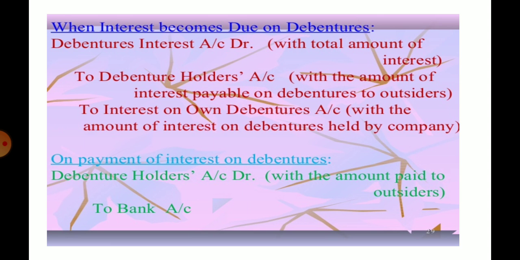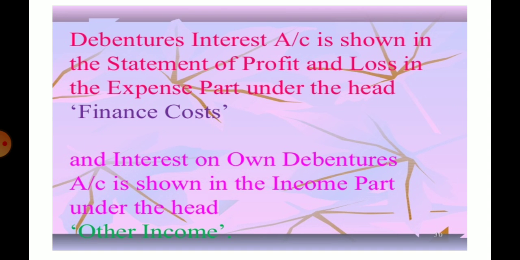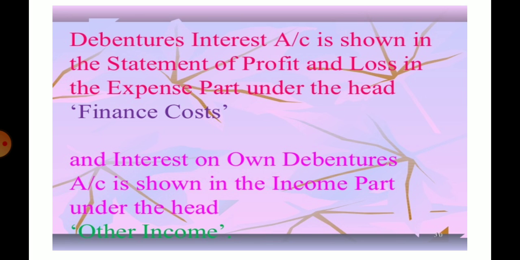On the payment of interest on debenture, debenture holder account debit to bank. Debenture interest account is shown in the statement of profit and loss account in the expense part under the head of finance cost, and the interest on own debenture account is shown in the income part under the head other income. So here the video ends.